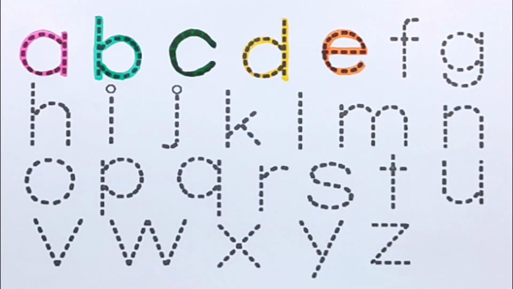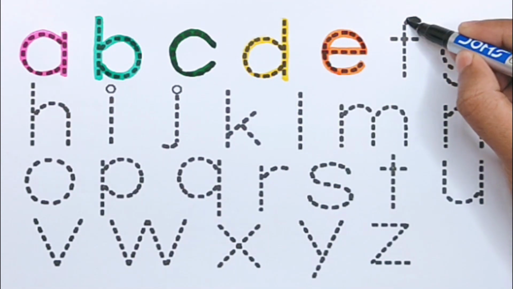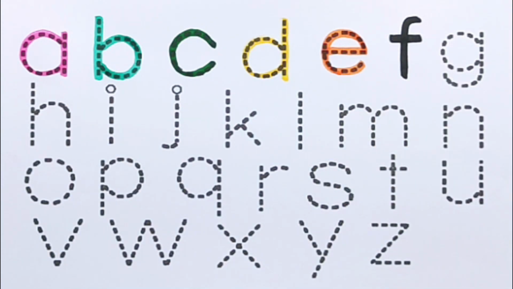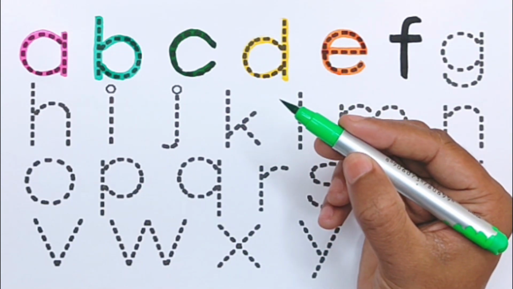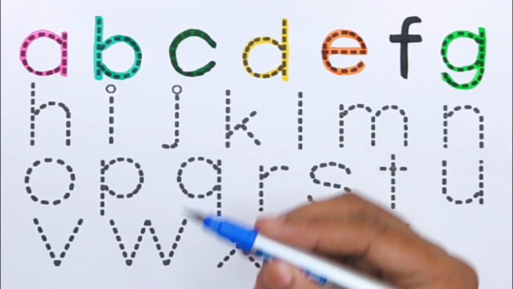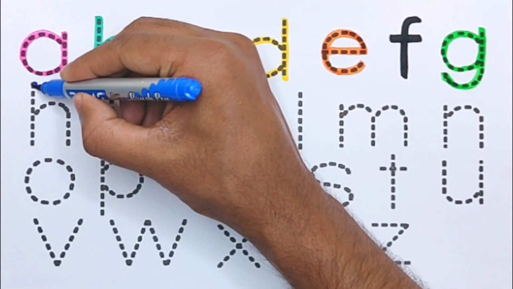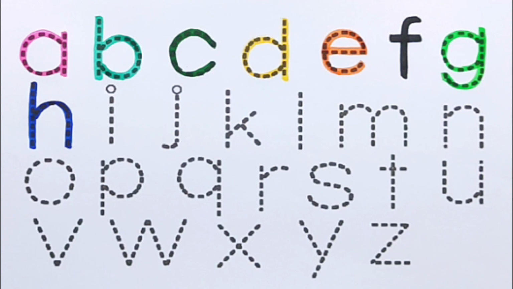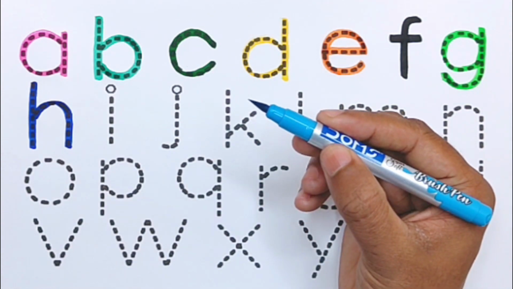E for egg. Black color. F for fish. Light green color. G for grapes. Blue color. H for hand. Sky blue color.